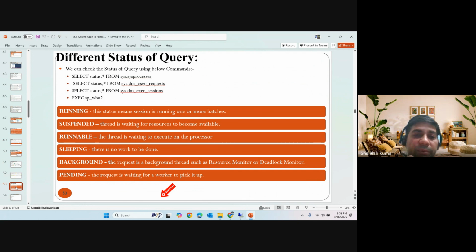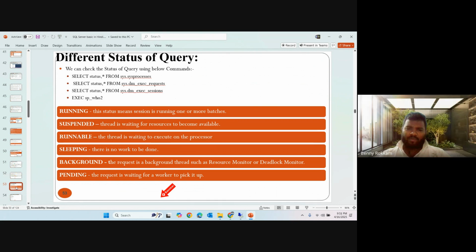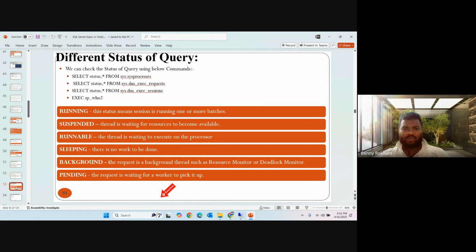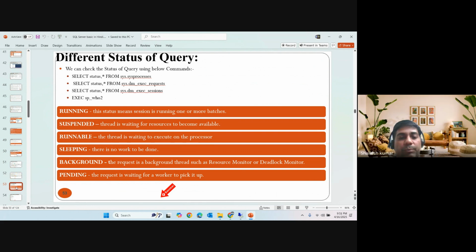Runnable means it is waiting for a processor or worker to execute the command. Sleeping means the task has completed but is not disconnected from the server, not performing any active transactions. Background means system transactions, resource monitors and deadlock monitoring, whatever system activities run in the background. Pending means waiting for a worker to pick up the task to execute.